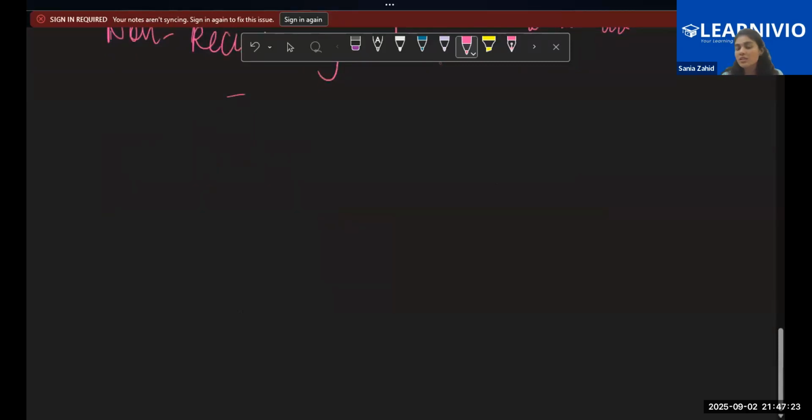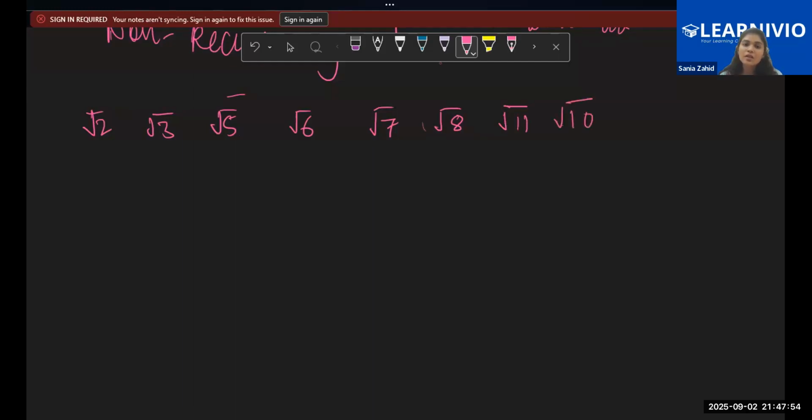Now come to the situation. Some examples of irrational numbers can be all the under root numbers. Under root numbers of non-perfect square numbers are irrational. For example, I have root 2, root 3, root 5, root 6, root 7, then I have even root 8, then root 11. And there are many numbers that are not a perfect square, even root 10. So all of these are irrational.